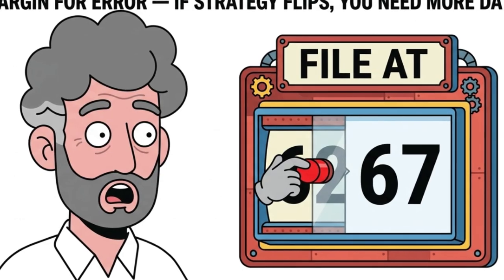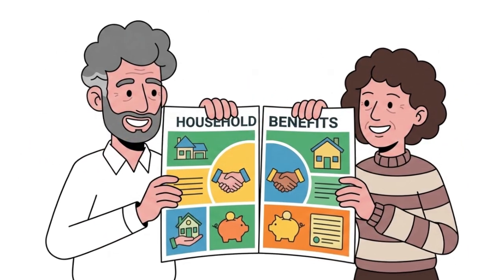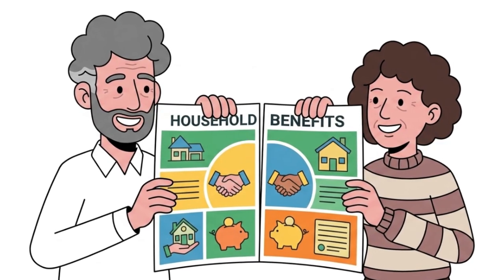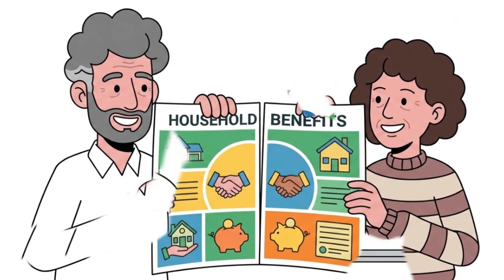Model your household benefits together, not separately. Spousal benefits and survivor benefits do not appear in individual filing calculators. They require a combined household projection.